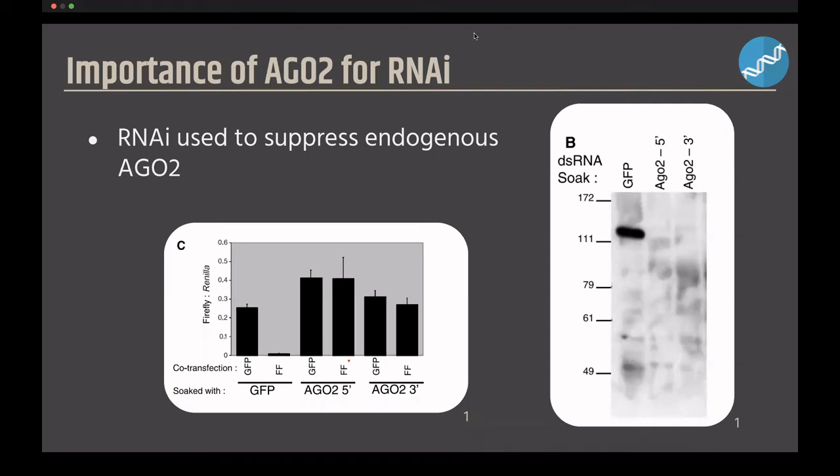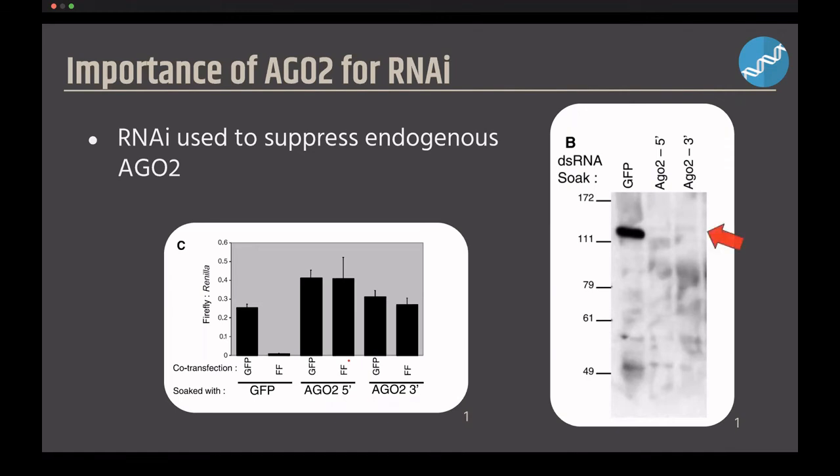Once the presence of AGO2 in RISC is verified, the next logical step is to check if AGO2 actually affects RNAi. This is where the experiment gets a little meta, where the researchers suppress endogenous AGO2 through RNAi, suppressing the suppressor, if you will. The experiment involved treating Drosophila S2 cells with dsRNA templates of the first 500 nucleotides of GFP and 2 1000 nucleotide homologs of AGO2 at 5' and 3' ends.